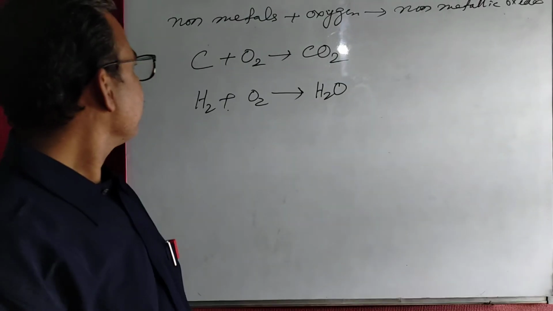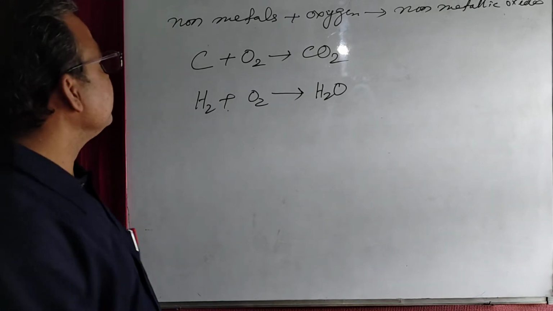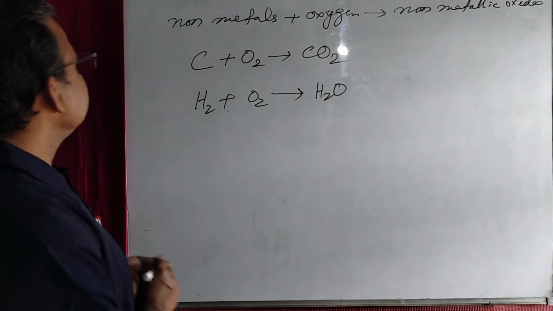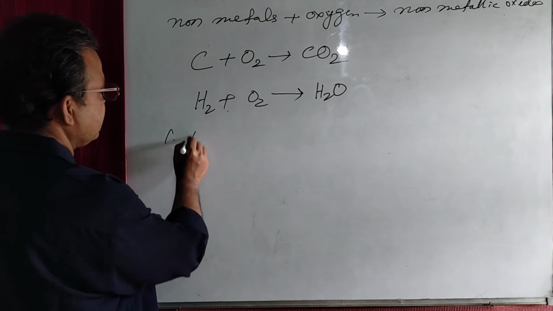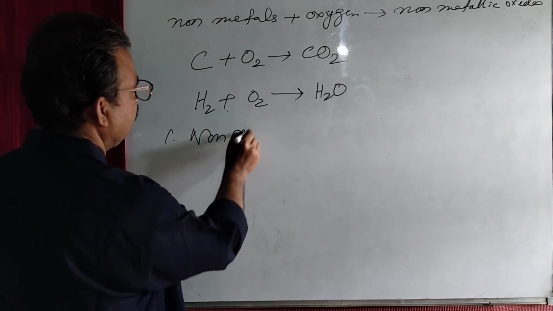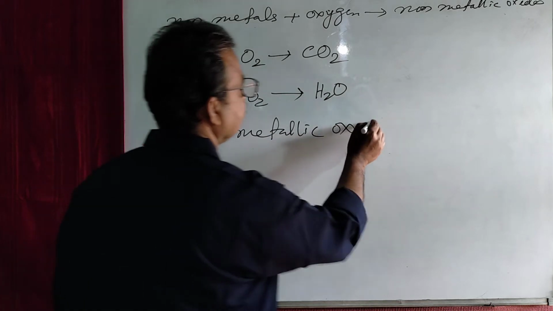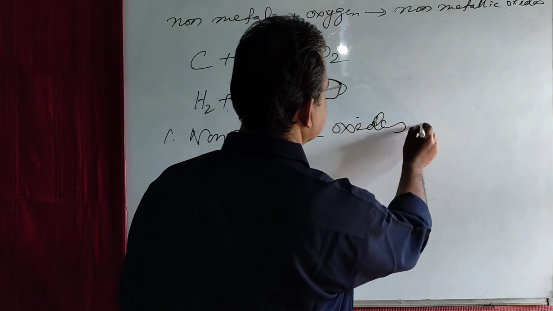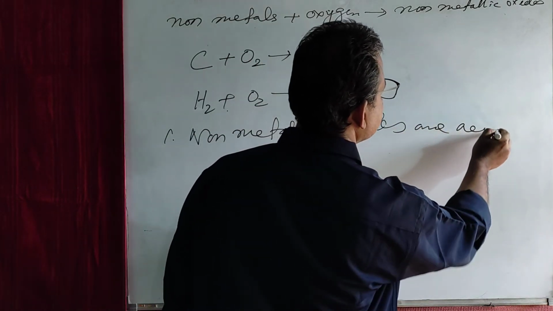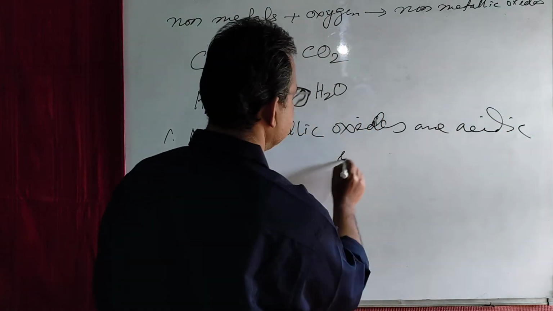Now another important point here you see: the non-metallic oxides are acidic in nature.